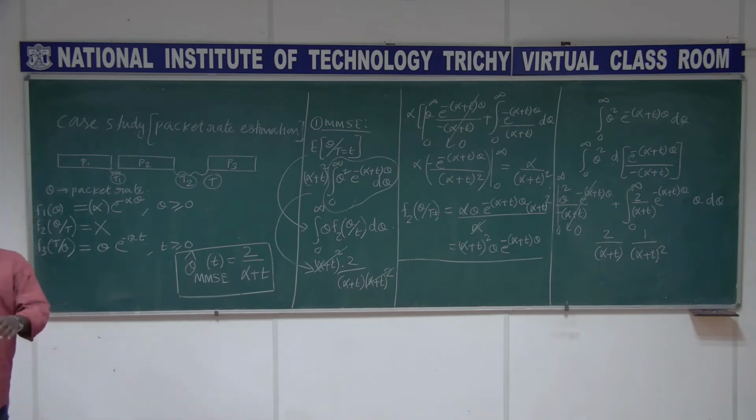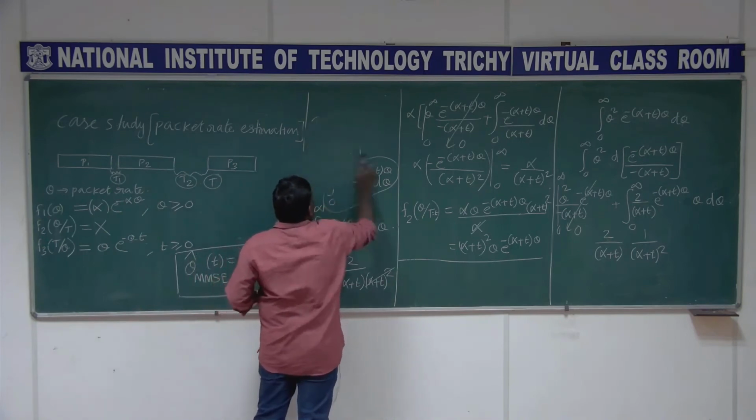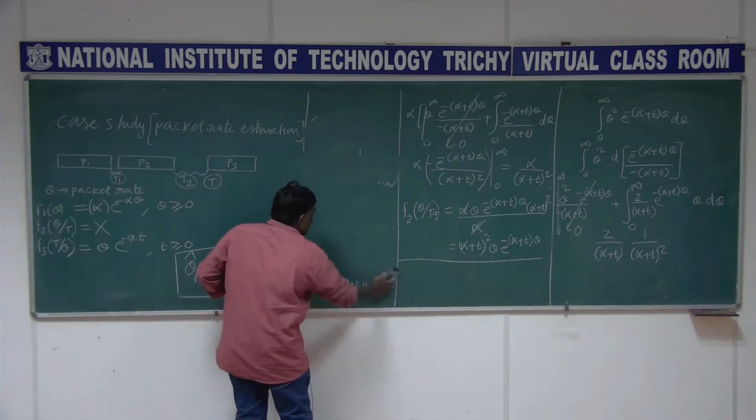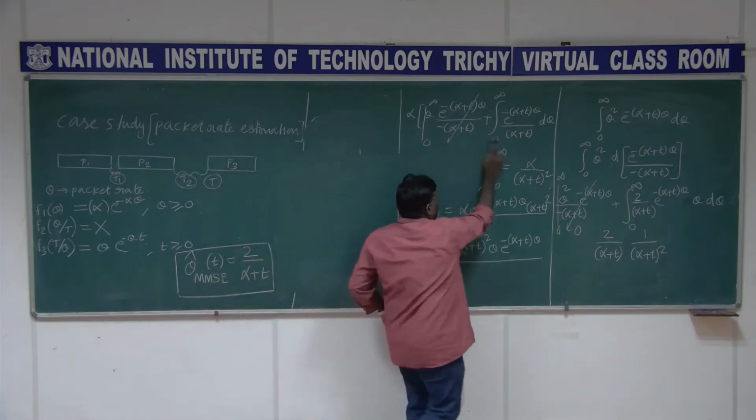So what is another method? MMAE. If you do it in a similar fashion, in the case of MMAE, again we go for the posterior density function like what we had here, the same thing.